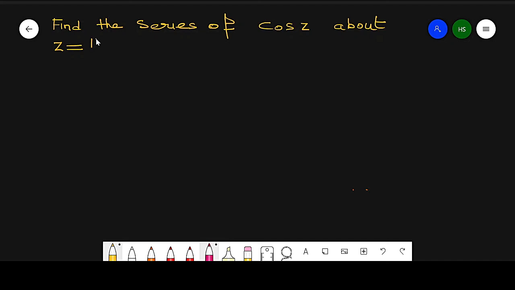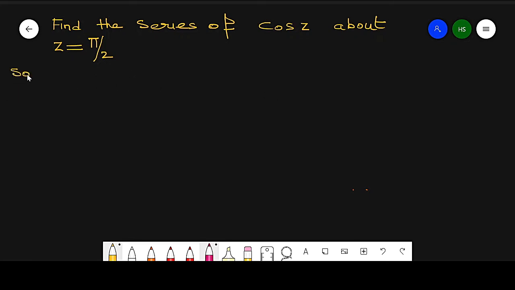After that, the next question is, find the series of cos of z about the point z is equal to pi by 2. Now my aim is to find a series about this value, z is equal to pi by 2. How will we find it?